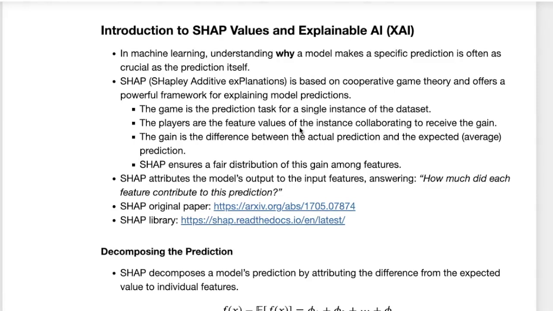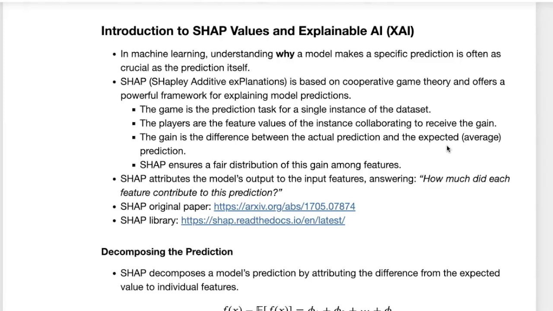And the gain here is defined as the difference between the actual prediction of our model and the expected or average prediction. Why do we care about the expected or average prediction? Because we really want to know the baseline, meaning that if no features were known, what would we get?